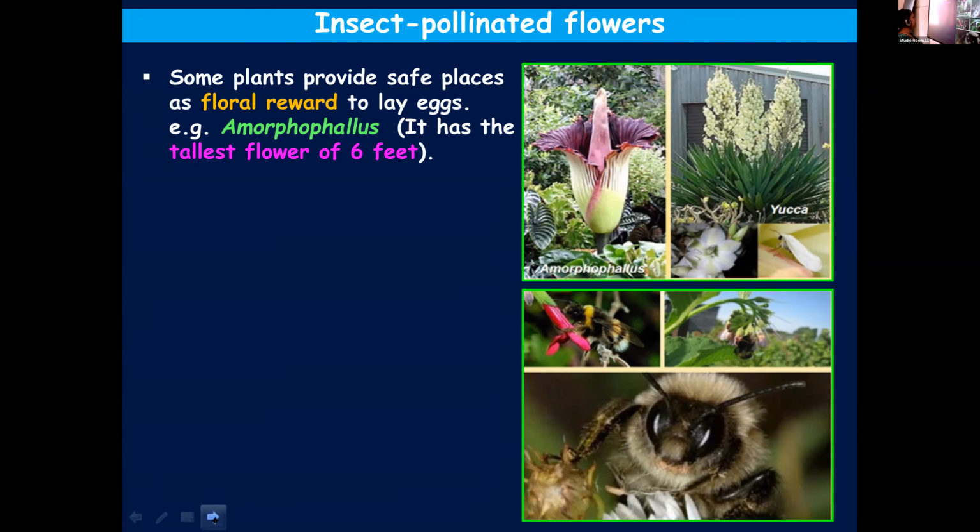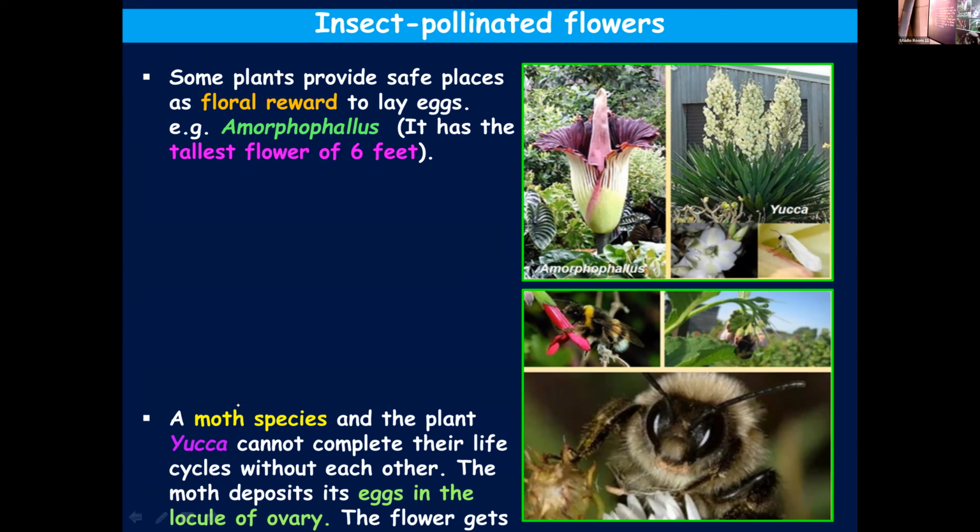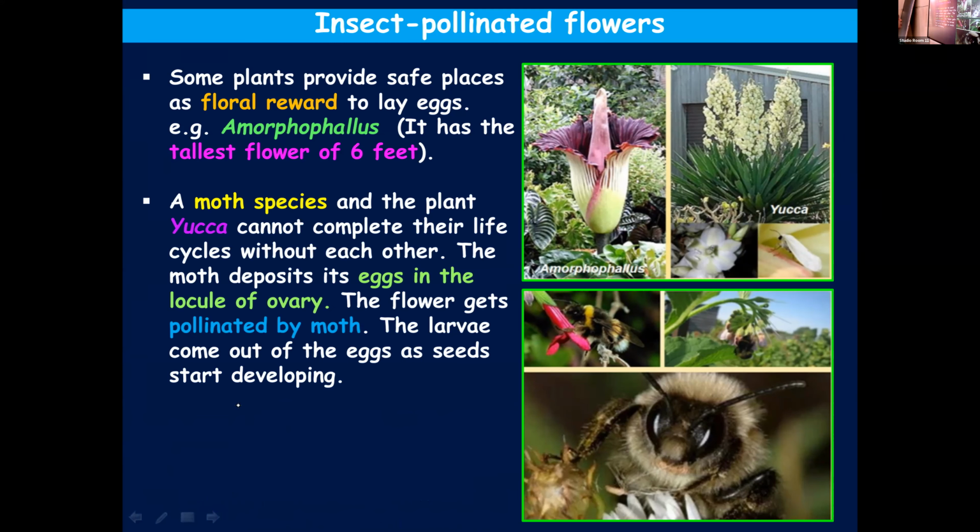One such example is Amorphophallus. Amorphophallus is Chena, what I said already. Different varieties are there, and one among them produces the tallest flower. It comes around 6 feet in height, as you can see in the picture. It is 6 feet in its height, and this flower will provide space for the pollinator to lay eggs.